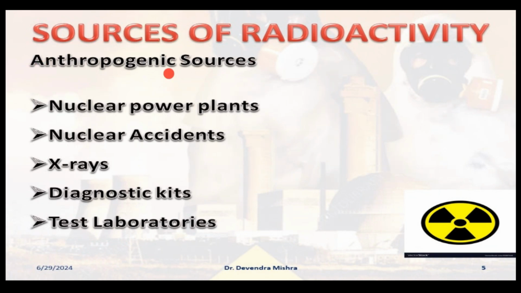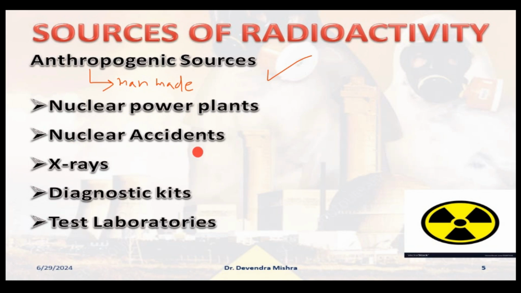Anthropogenic is the technical term for man-made sources. So if I can write here, anthropogenic means man-made. Please remember, anthropogenic means man-made. So among the man-made sources, first is the nuclear power plant, right? Siting nuclear power plants anywhere can cause damage to the nearby vegetation, to the animals and to human beings as well, right?